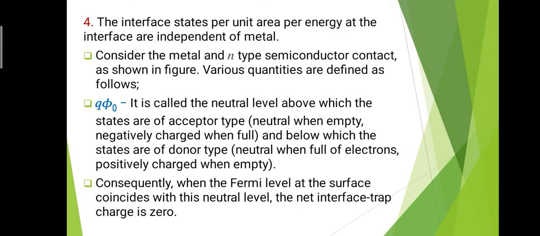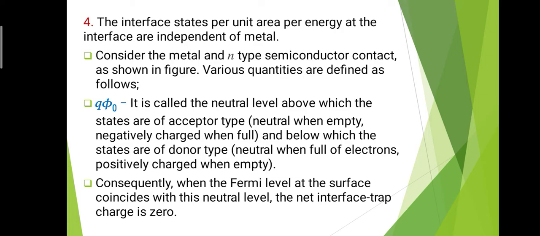Consequently, when the Fermi level at the surface coincides with the neutral level, the net interface trap charge is 0. Suppose the Fermi level and the neutral level are at the same energy, then the net interface trap charge is 0. That means there are equal and opposite charges, and the total interface trap charge is 0.